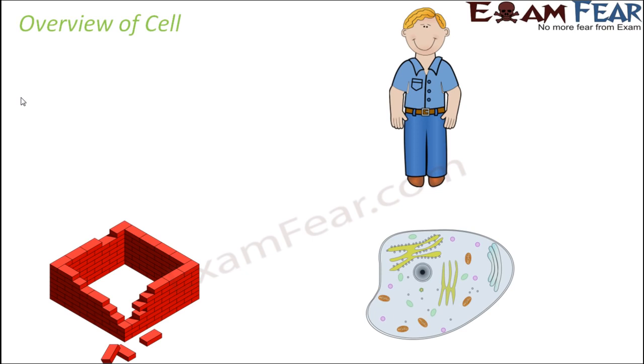So now let us quickly look at an overview of the cell. By now we know how the cell was discovered and how the cell theory came into picture. So let us quickly see what a cell is. As I already told you quite a number of times before, when you talk about any living organism, here you can see this person standing.